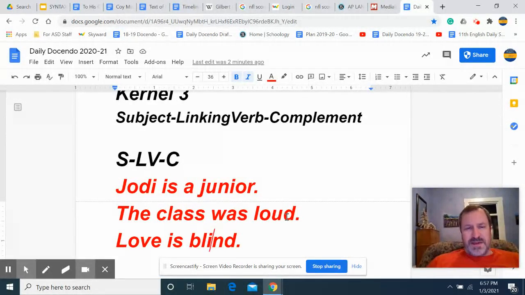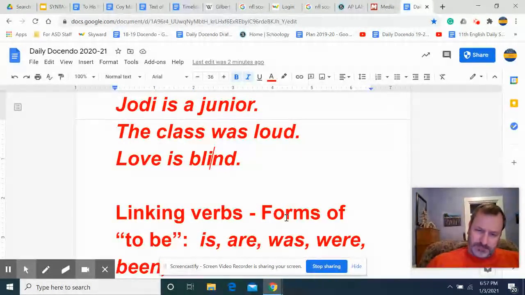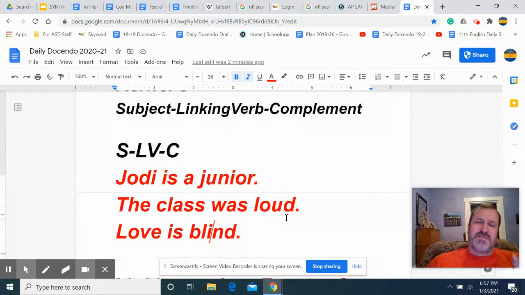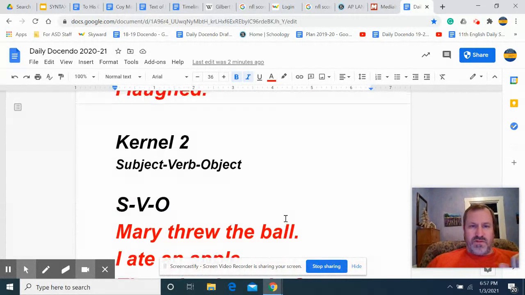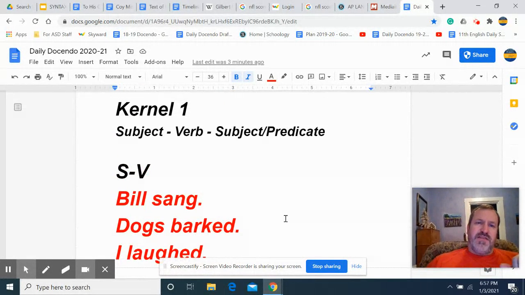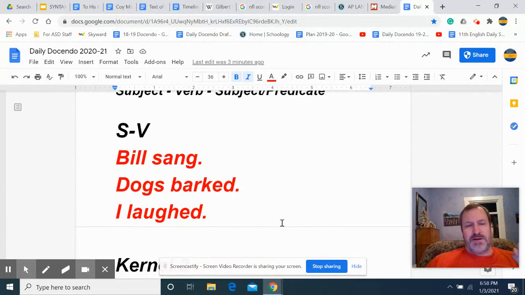So this is just a basic overview of the basic core elements of sentences. Again, most of the sentences in English, not all, but about 99% fall into these three categories. And so we want to be aware of what these three categories are. And this also helps you when you're reading. If you have a long sentence like the one we had here, and you want to understand that sentence, you can break it down into the basic subject, the basic verb, and that way you're going to have the kernel, and you're going to be able to understand that sentence better.